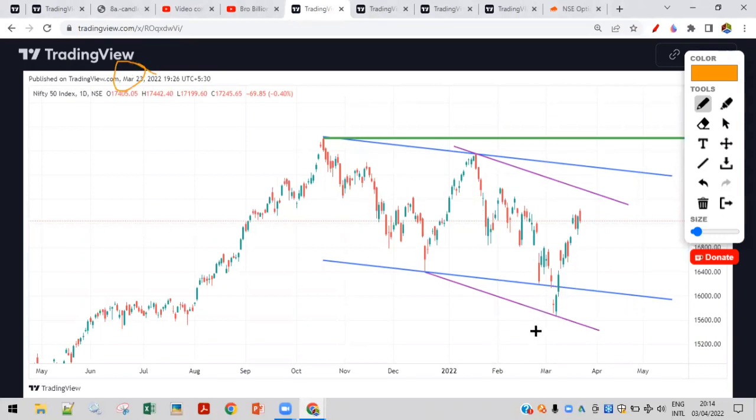From 23rd March onwards, we had expected Nifty to go up towards this area of the channel. When you connect these lines by plotting a channel on TradingView, you get this area, and we were expecting it to go towards this. But for a couple of days we had a bearish view, since this was a dark cloud cover candlestick pattern. The same thing has happened. We even discussed Elliott waves in detail. So the positional view pretty much was in line.